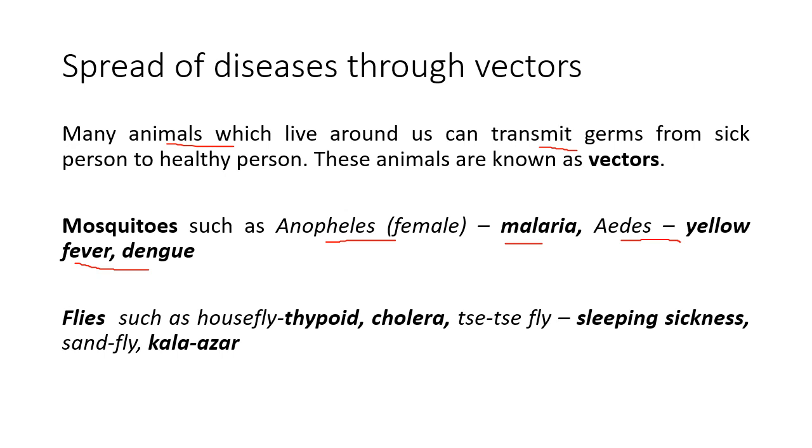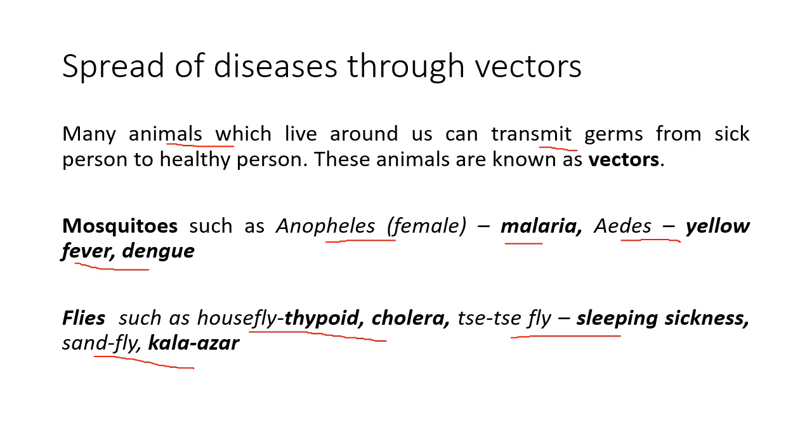Then we have flies such as the housefly, which cause typhoid and cholera, and that is why we should keep our food covered, because flies move everywhere and sit on everything. When they move everywhere, they sit on garbage and infection and then come and sit on healthy food. So we should always keep our food covered. We have the tsetse fly which causes sleeping sickness, the sand fly which causes kala azar. So whenever you eat outside, see that the place is properly clean and there are no flies around. Do not eat food where there are too many flies around, okay? Because you never know from which infected places the flies have come.